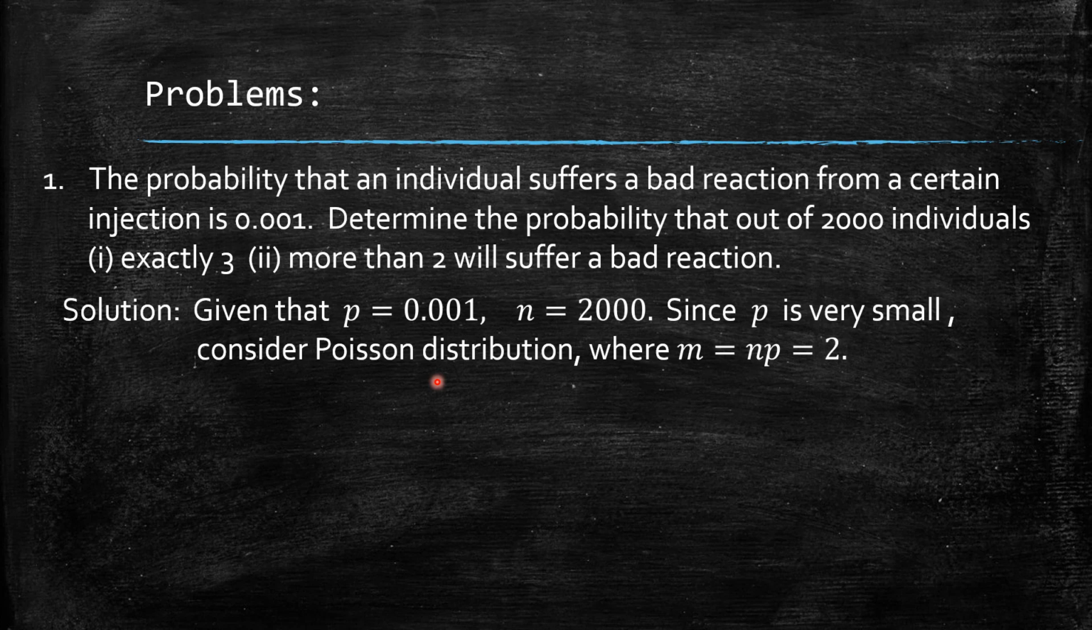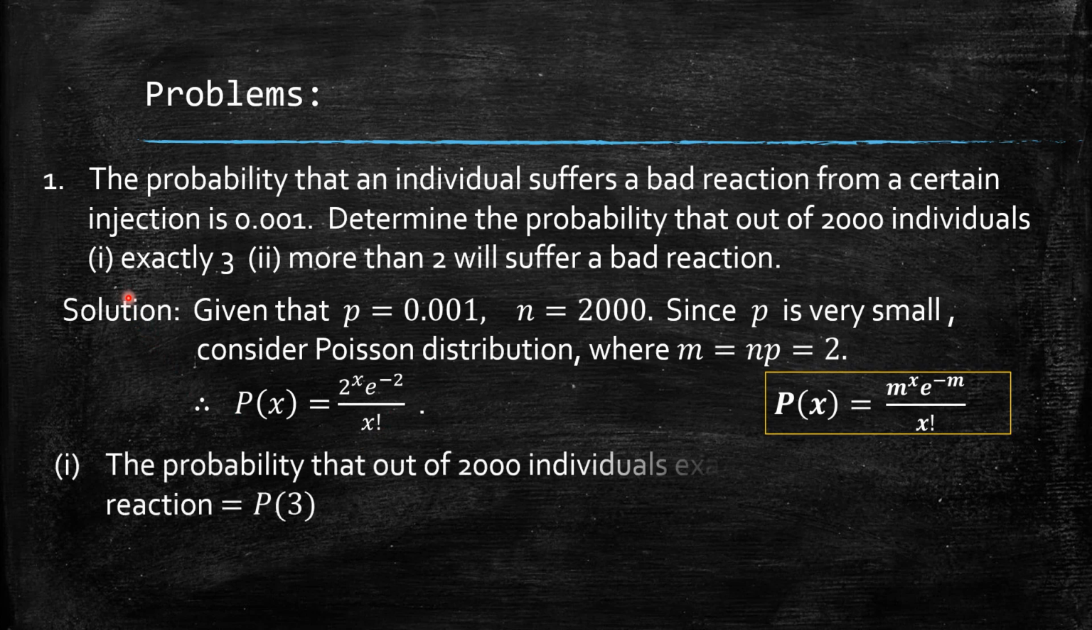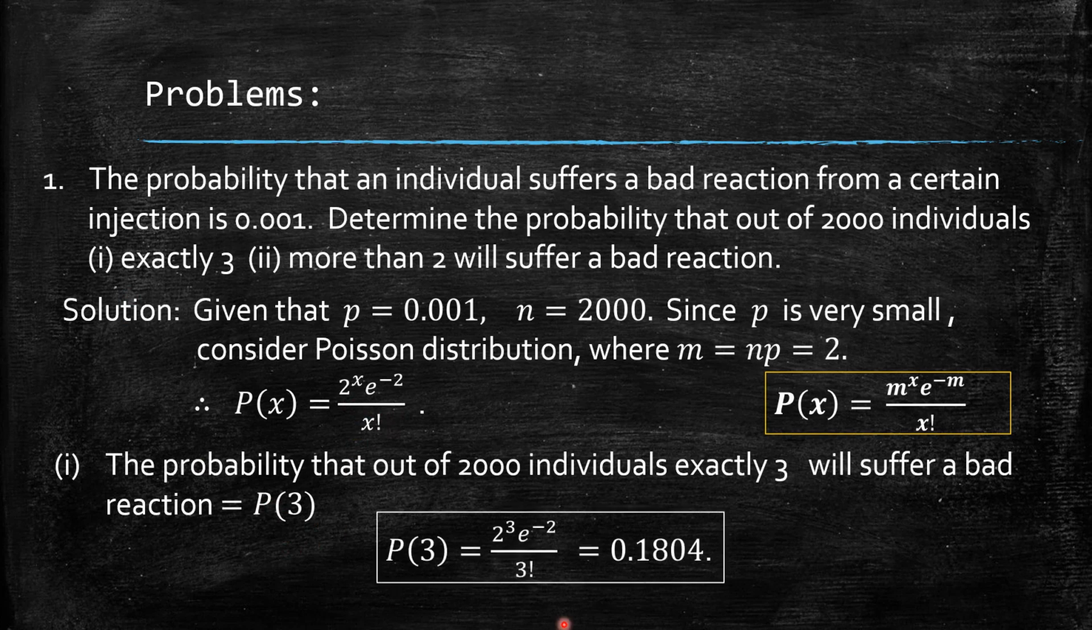For the probability function, we need m. m is the mean of the Poisson distribution, which is np. So we first find m = np = 2000 x 0.001 = 2. Thereby the probability function p(x) = m^x e^(-m) / x! now becomes 2^x e^(-2) / x!. Now we can find the probability that out of 2000 individuals, exactly 3 will have a bad reaction. Substituting x = 3, p(3) = 2^3 e^(-2) / 3!.